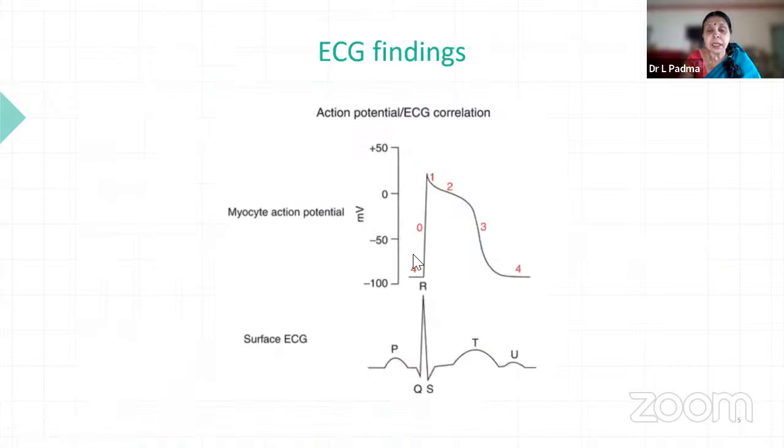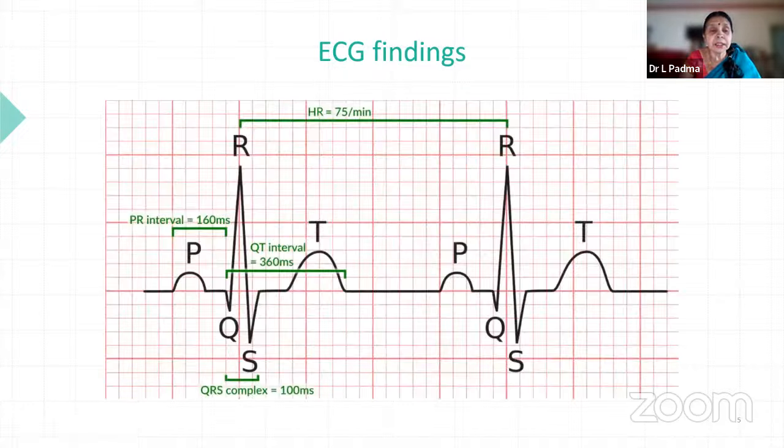The ECG findings are similar to that. We see mainly in the ventricles because they have very, very fast channels. P denotes the atria, QRS the ventricles, and T almost the phase 3 repolarization, and phase 4 is going to start one more action potential here in the U. The ECG findings are these; I think you people know better. P is mainly atria, 160 milliseconds, and the QT interval is 360 milliseconds. The QRS complex is only 100 milliseconds, where the ventricles have to fill completely. And from R to R, we calculate the heart rate depending on these squares.